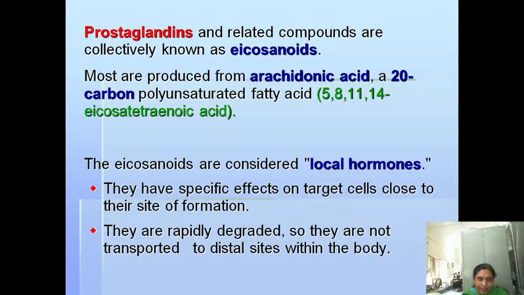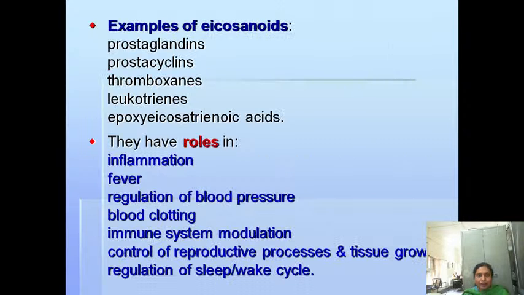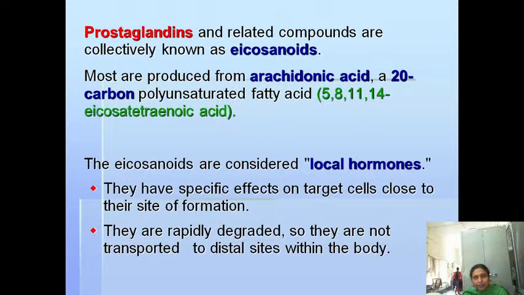Wherever they are synthesized, within a few minutes they are degraded. So they cannot be transported to all sites in the body. Examples of eicosanoids, what we have learned here: prostaglandins and related compounds are called eicosanoids.